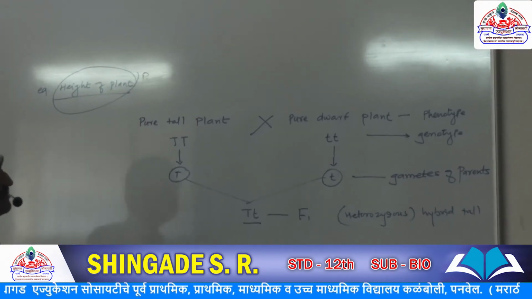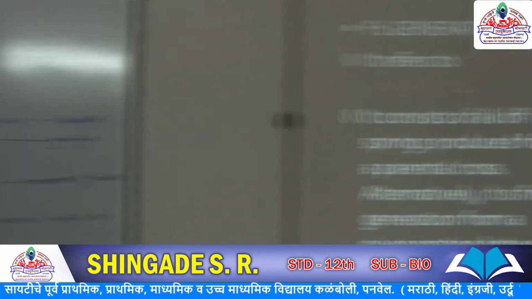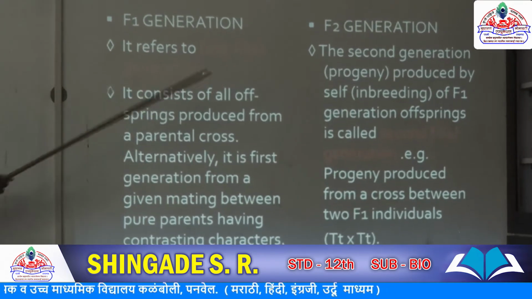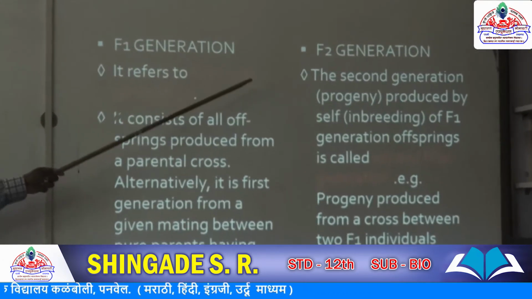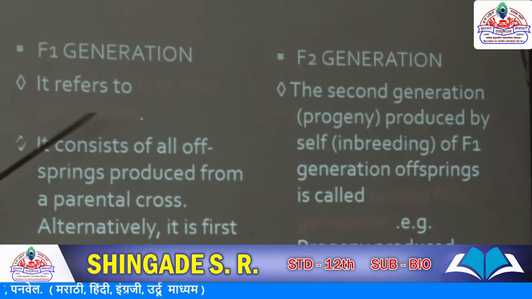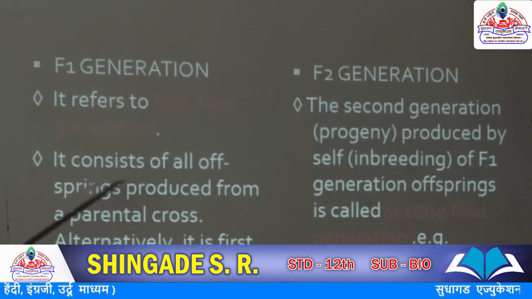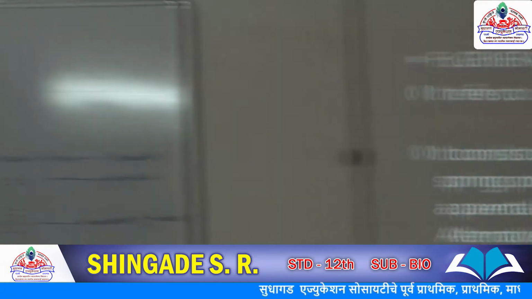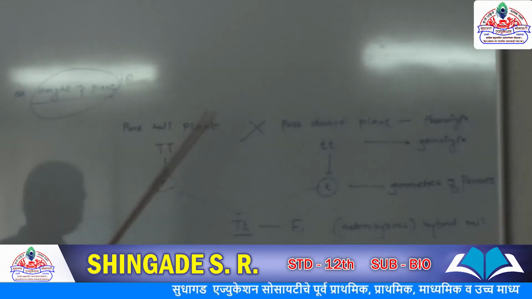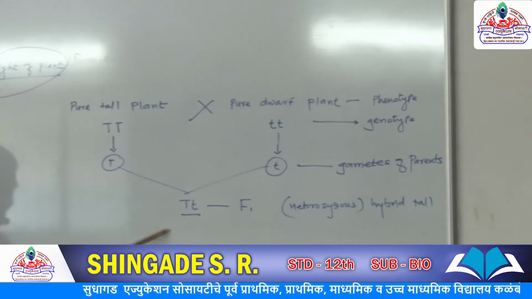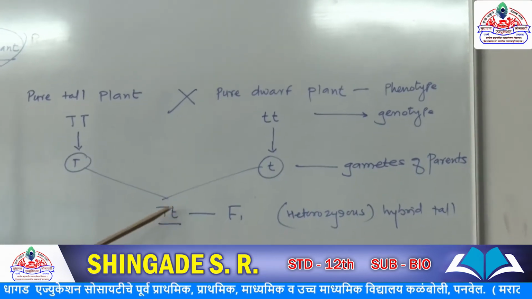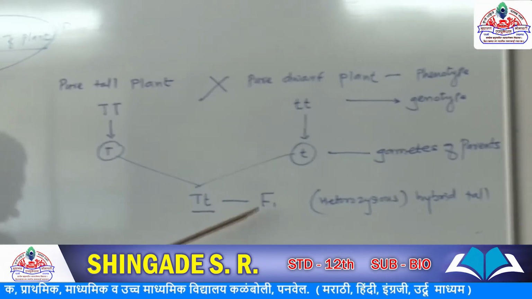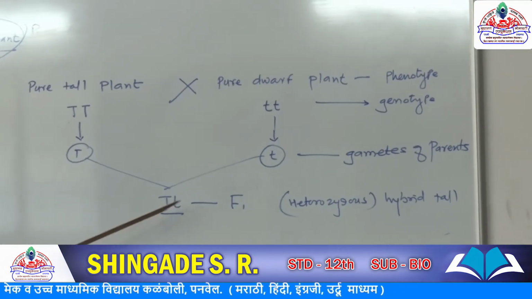Another concept, that is a dihybrid. Before that, we will study the F1 generation and F2 generation. First filial generation, second filial generation. F1 means first filial. It consists of all offsprings produced from a parental cross. These are the parents. When parents are crossed, we will get heterozygous tall, meaning hybrid tall. So in F1, when we cross these two plants, we will get a single type, the heterozygous tall.